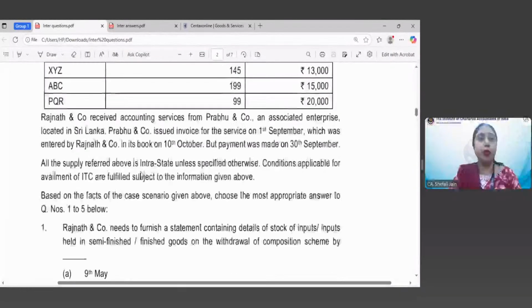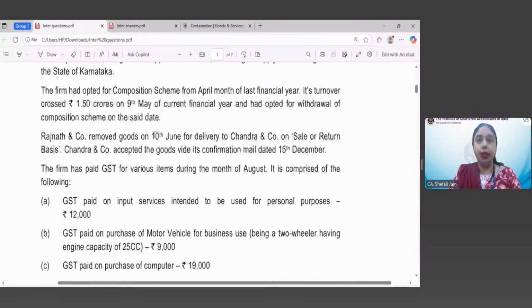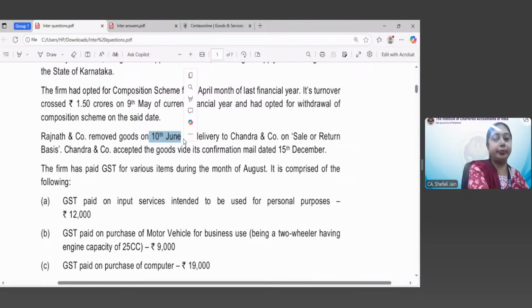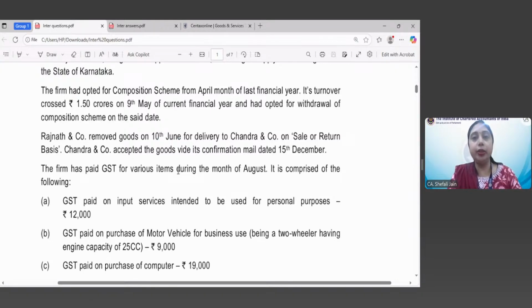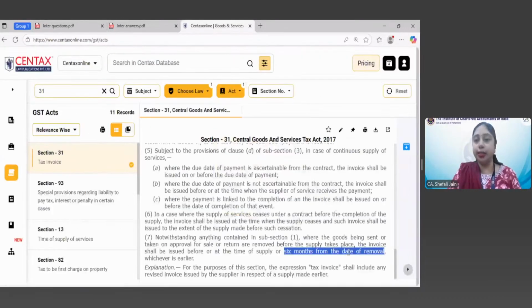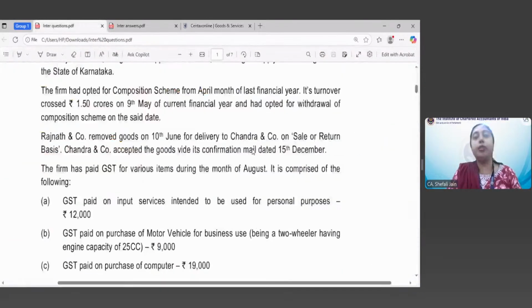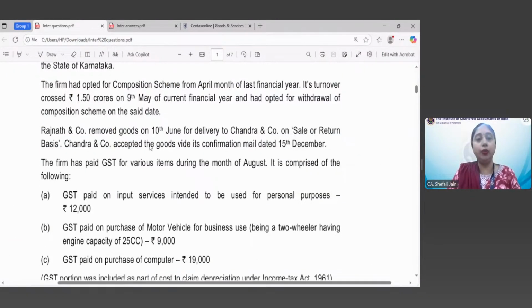So 6 months from 10th of June will be 10th of December, because you will start calculating July, August, September, October, November, December. So on 10th of December, your 6 months period will lapse. And that is what the provision says, that 6 months from the date of removal, that is 10th December, is the last date on which the invoice should be issued as per the provisions of section 31.